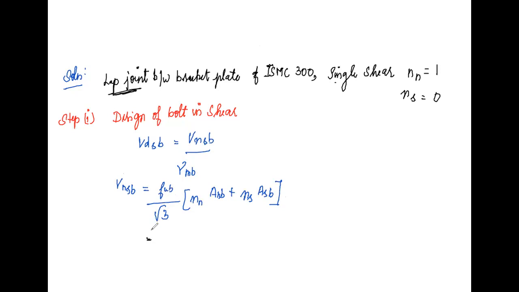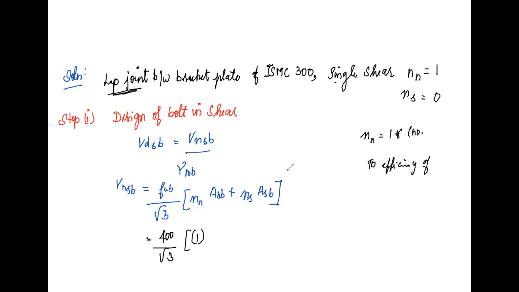We know the value for fub, which is 400 divided by root 3. Nn value is 1. We don't multiply by the total number of bolts in this. The total number of bolts multiplication is only to calculate the efficiency of the joint.